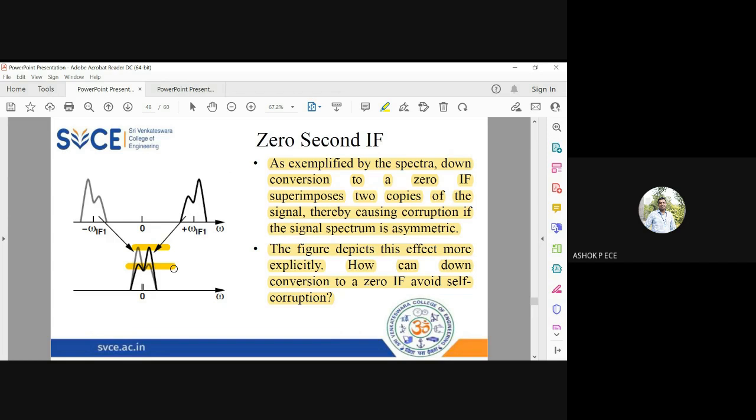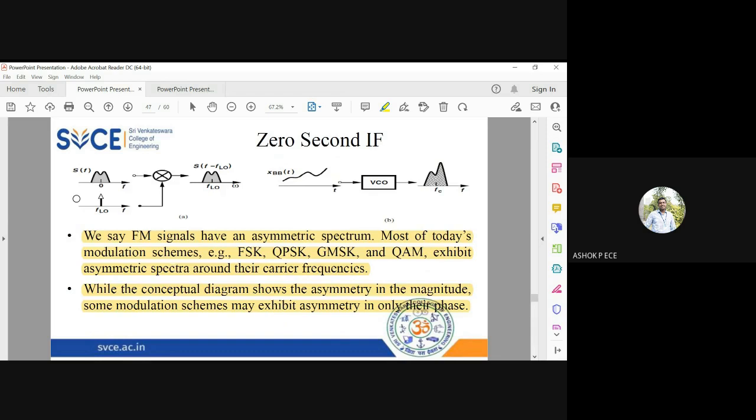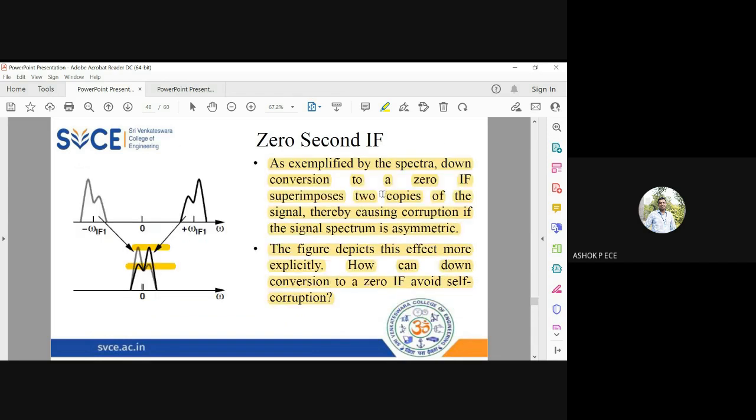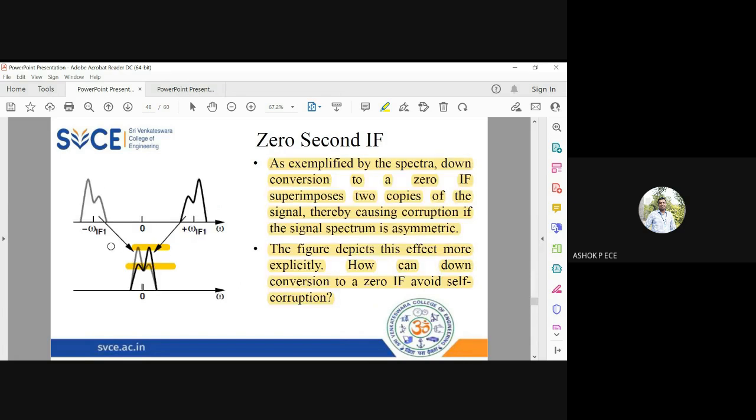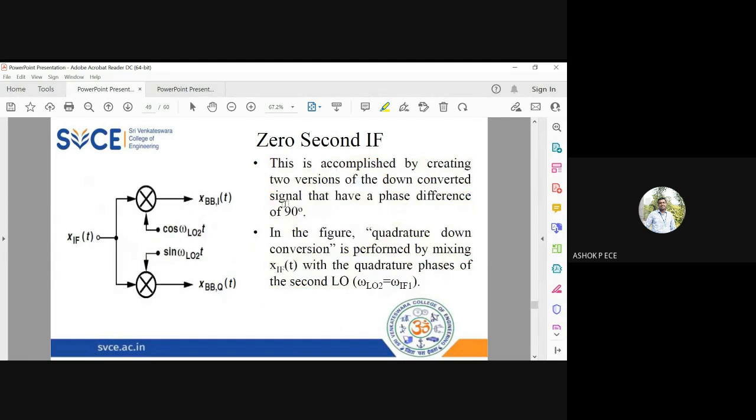So sometimes when you do a zero IF, the signal and noise will be there at the same frequency. The perfect example is FM. In AM it does not happen because the spectrum is symmetric, right? But in FM, when the spectrum is asymmetric, we have this issue: the image and signal sitting on the same frequency. So definitely you should have a mechanism to reject the image and take the message alone. So this is how to do that.